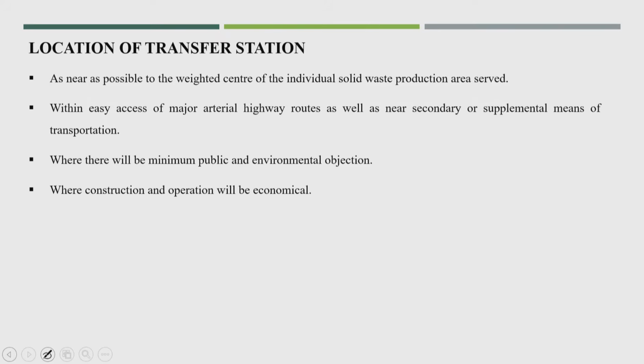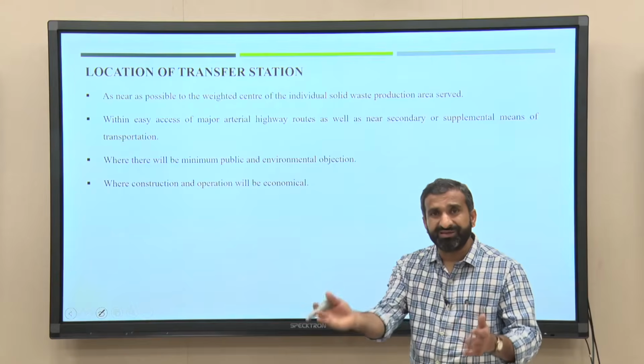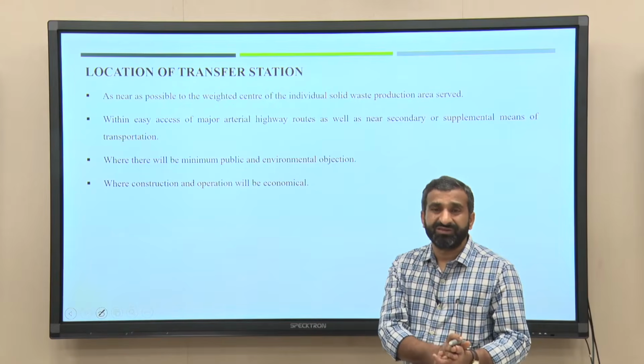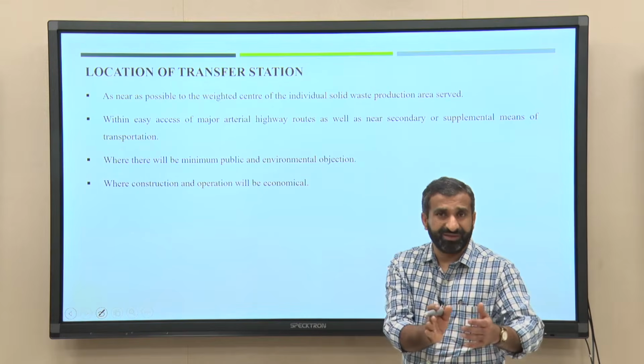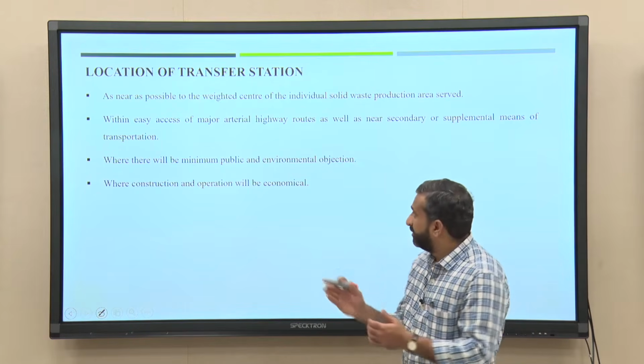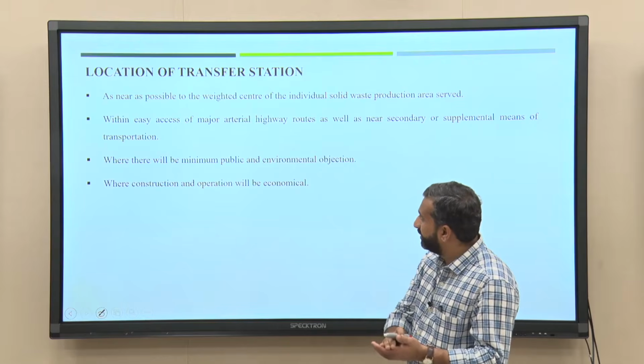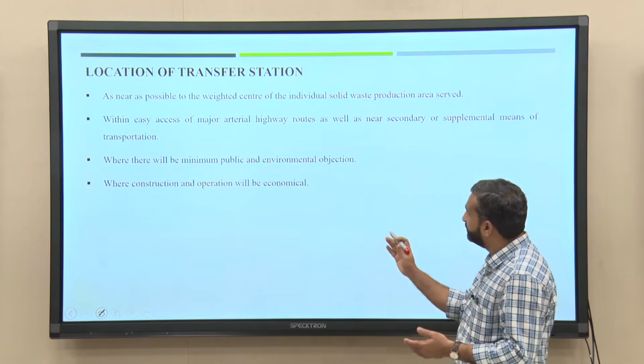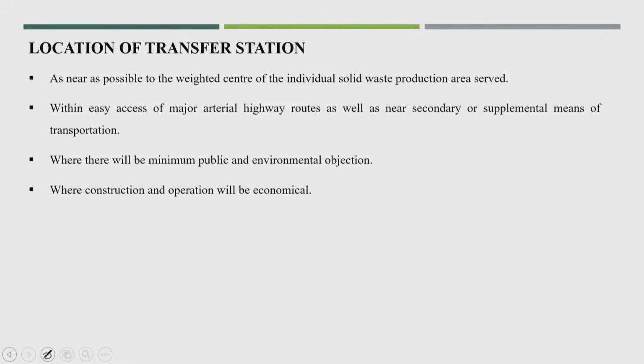This has to be seen because your primary collection should not be very costly, it should also be economical. To make it economical, you have to find the transfer station location as near as possible to the waste generation area, and also, this was one point, it should have easy access to the highway routes,